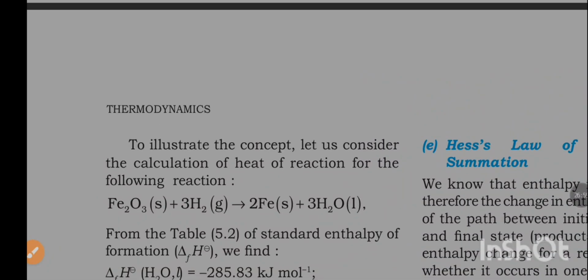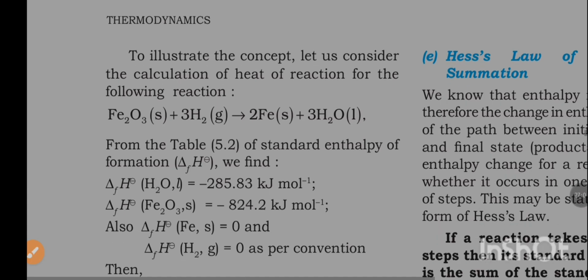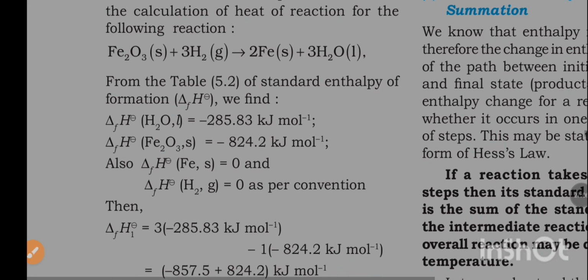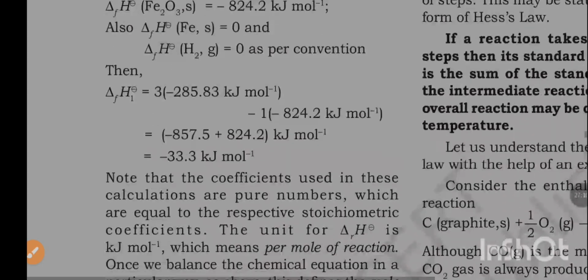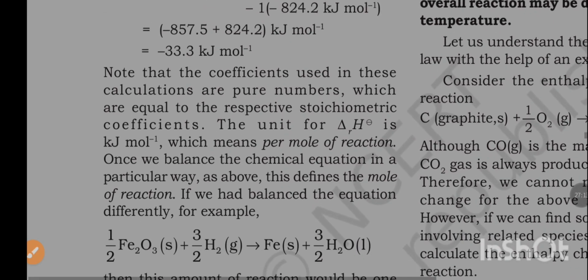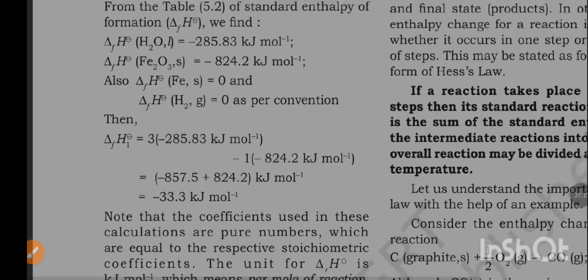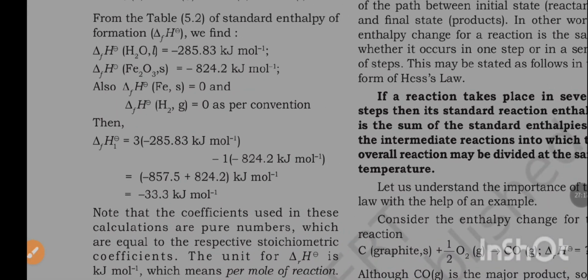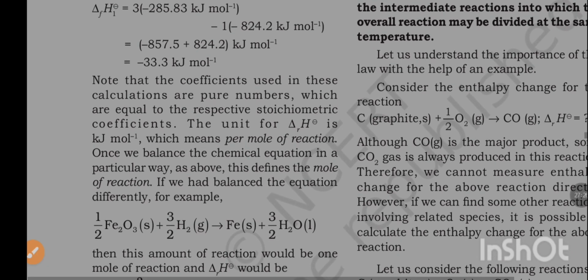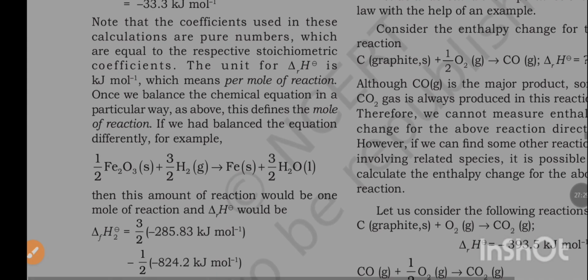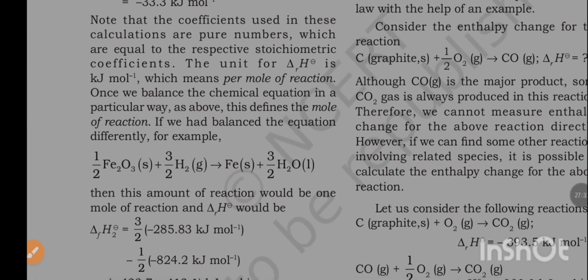To illustrate the concept, let us consider the calculation of heat of reaction for the following reaction. Fe2O3 plus 3H2 to 2Fe plus 3H2O. Note that the coefficients used in this calculation are pure numbers, which are equal to respective stoichiometric coefficients. The unit for ΔrH° is kilojoule per mole, which means per mole of reaction. Once we balance the chemical equation in a particular way as above, this defines the mole of reaction.